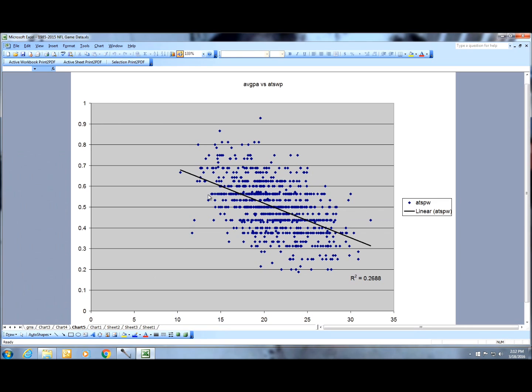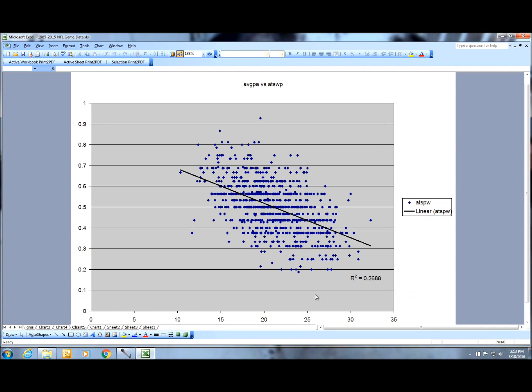Points against is the opposite of that, right? The lower the points they allow, the higher their win rates. You see these guys out here are great defenses, and these guys are not so good defenses, giving up points per game. The correlation is slightly higher, so defense wins games. They always like to say that, right? Well, there is some truth to that. Defense has a slightly higher correlation than points you score, so this has a little bit more importance.